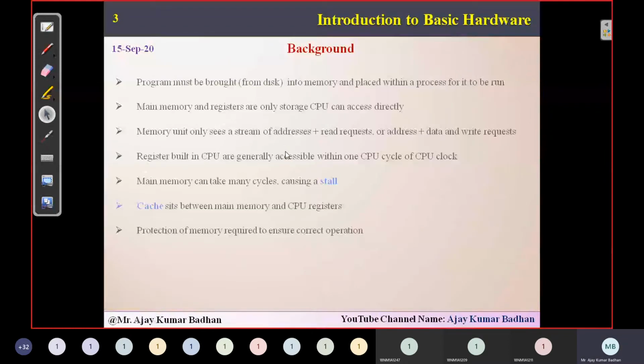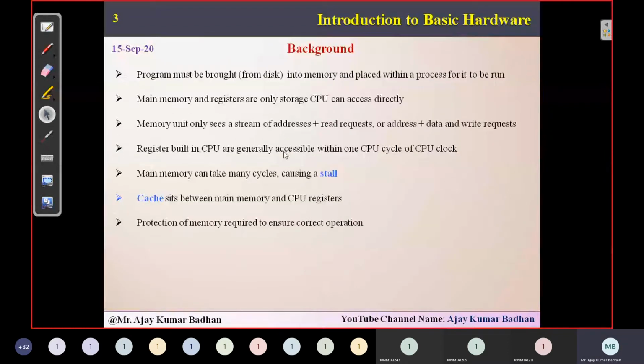Let's have a brief introduction to it. Basically we know that a program, whatever we are writing, is stored somewhere. Since we are going to discuss memory management here, the entire focus will be on storage concepts, not on the process concept. The second unit is purely on process, not storage. Anywhere in the second unit, we did not discuss storage, but here the main focus will be on storage.